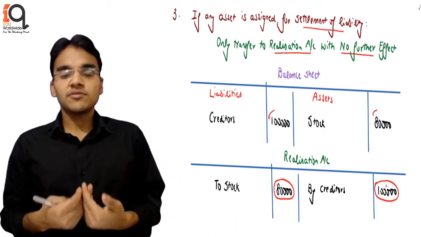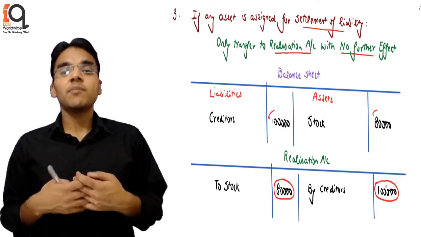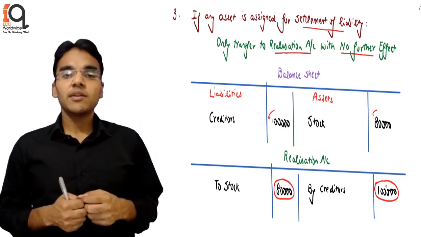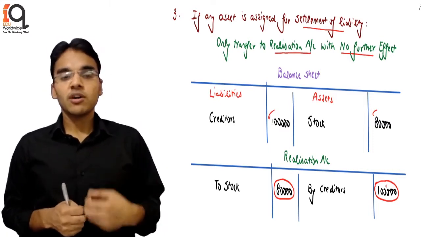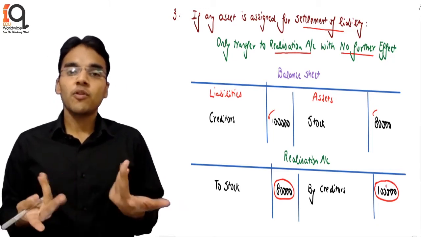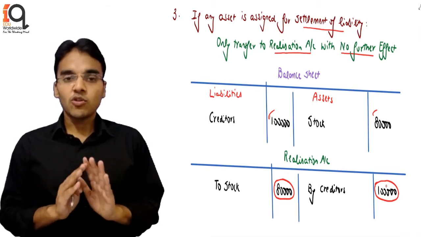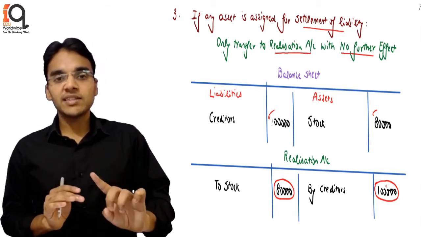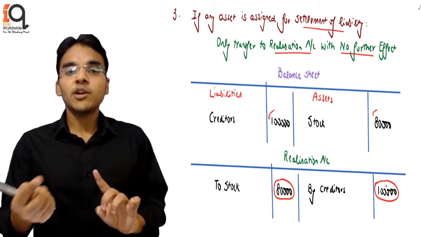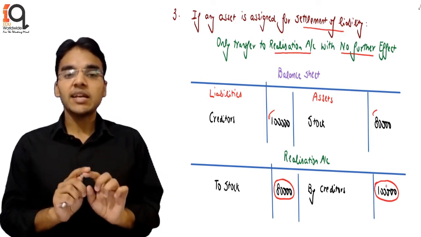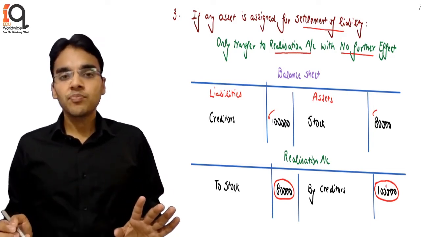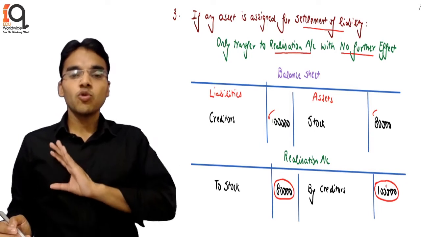If I had not transferred, I would have passed an entry: creditor account debit 1 lakh, to stock 80,000, to profit 20,000. So that is what is coming out here also. We are not supposed to do anything if any asset is given for settlement of any liability. In that case, nothing is to be done. We just need to transfer, no further effect.